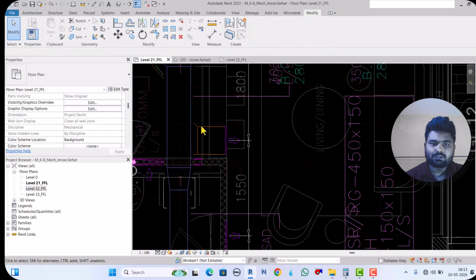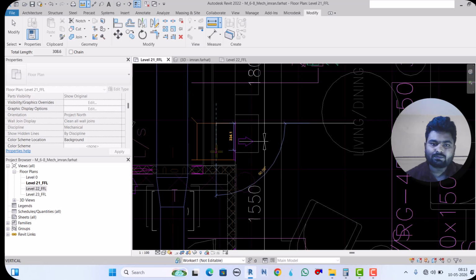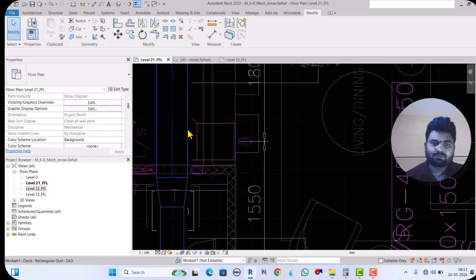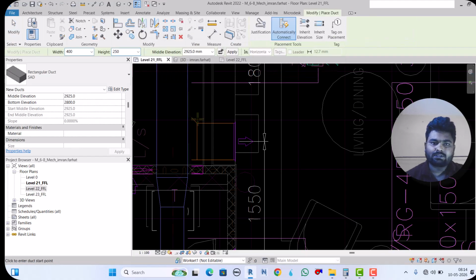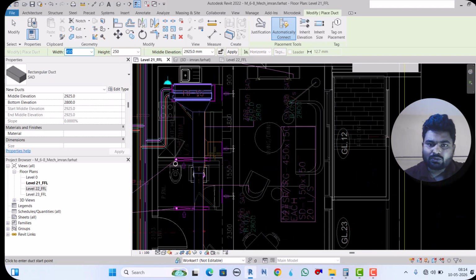What is the size? 450. So create the size, and 450. Okay, and the height is 200.